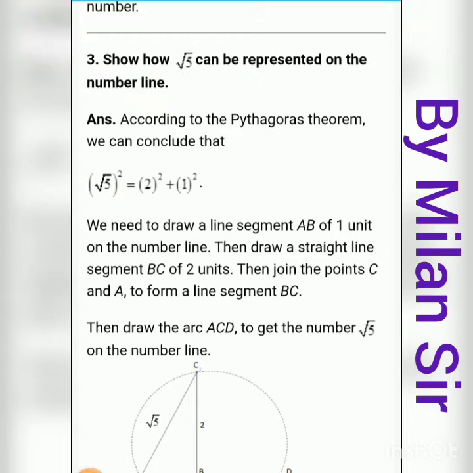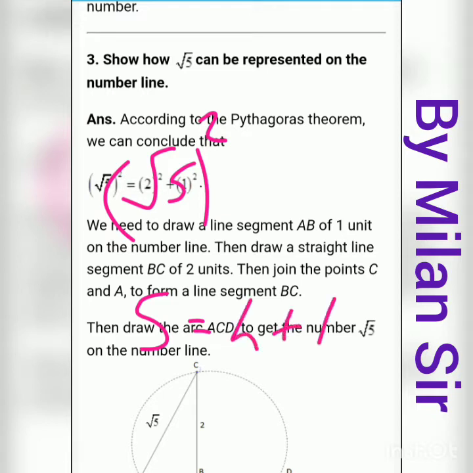Now if we think about this under root 5, then under root 5 all square is 5, right? We can write 5 like 4 plus 1, that means the addition of two perfect square numbers. Whatever number we need to represent on the number line, here we have under root 5, so first of all we need to find the square. So under root 5 all square is 5 only. Now convert this 5 into the sum of two perfect square numbers. So 4 plus 1, right? 4 and 1 both are perfect square numbers.